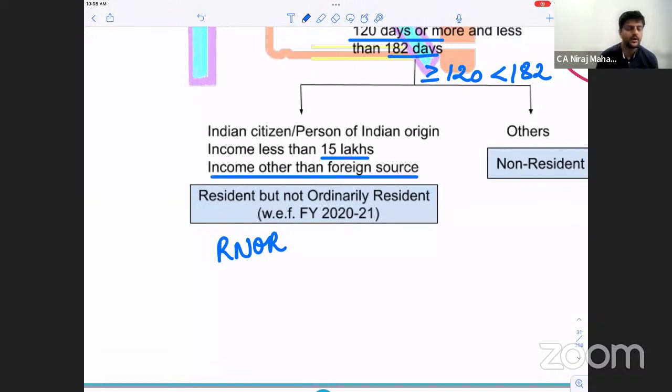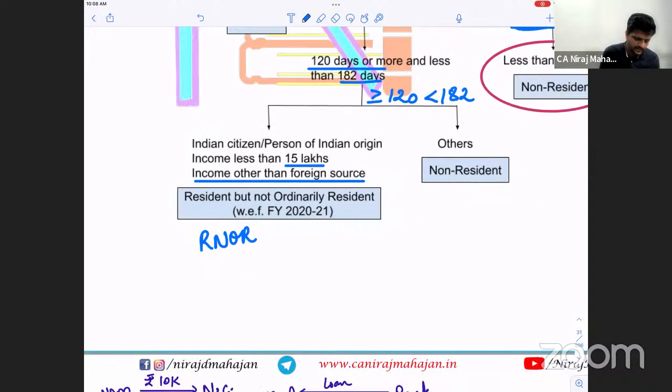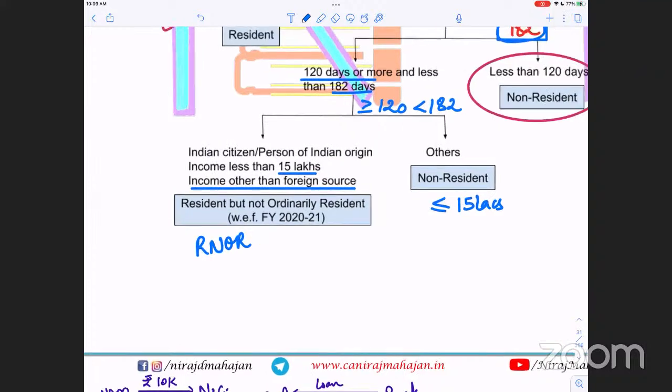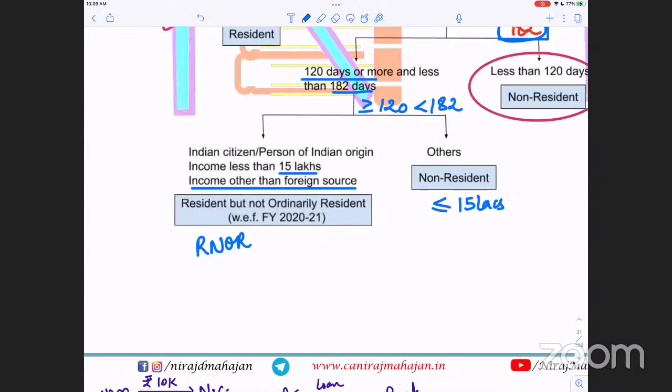But again, if he's between 120 to 182, but his Indian income is less than, or you can say not exceeding, 15 lakhs, he becomes NR. Sir, in RNOR they have taken less than 15 lakhs, but we need exceeding 15 lakhs, right? No, income other than foreign source. Income less than 15 lakhs. It is RNOR only. No, what you have done is right.